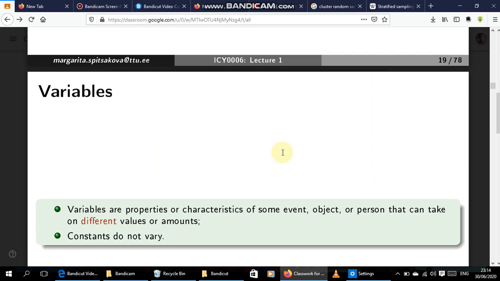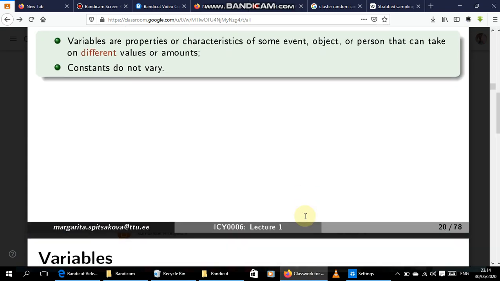That makes it a variable. So when you ask, hey, my brother, what's your height? He says, let's say 4 feet. Somebody says 5 feet, somebody says 6 feet, somebody says 5.5 feet. So you see that there is variation from person to person. That makes it so interesting to study. Constants do not vary.